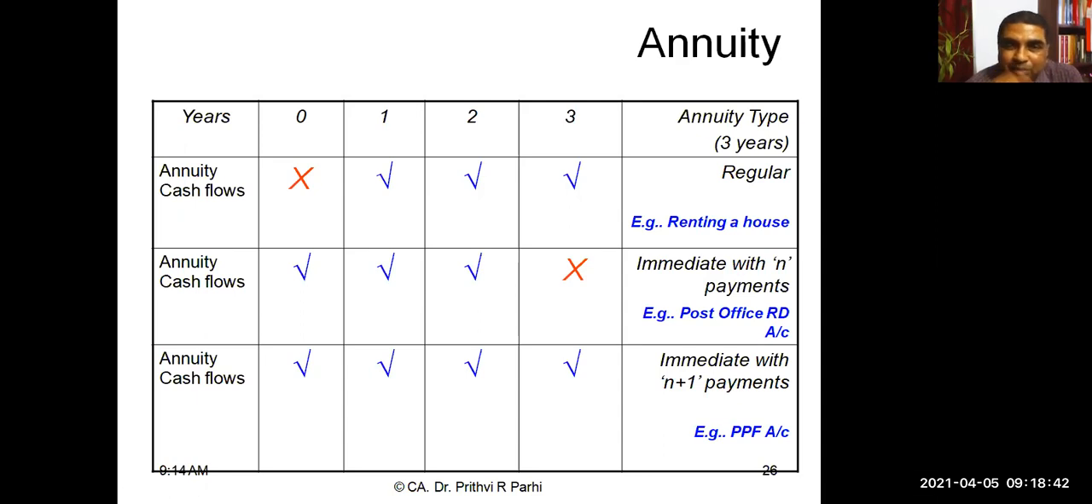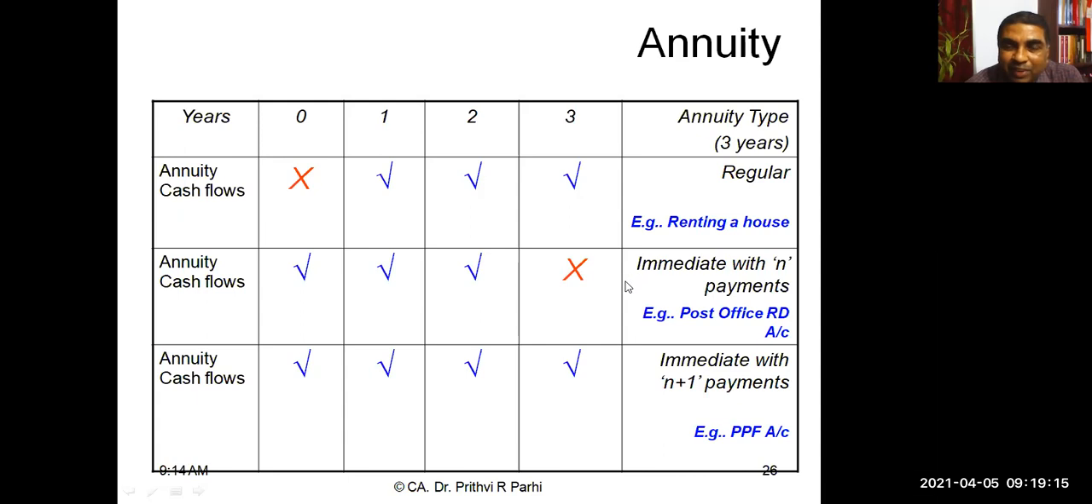The process is very simple. Suppose you see annuity immediate is like this. What you can do is ignore this cash flow. If you ignore this cash flow, then it becomes an annuity regular for 2 years. So you can find out the present value, then just add this cash flow because it is already in the present value. So by using the table which is meant for ordinary annuity, you can also calculate the present value of annuity immediate.